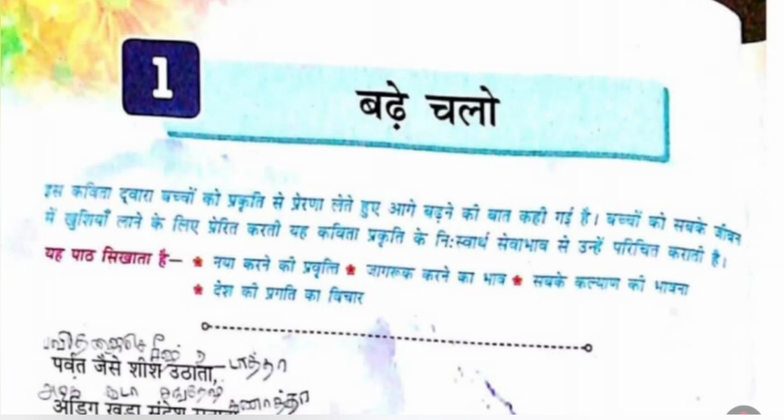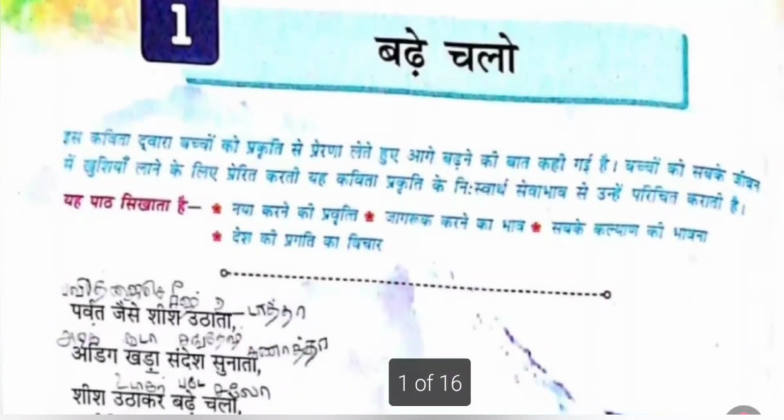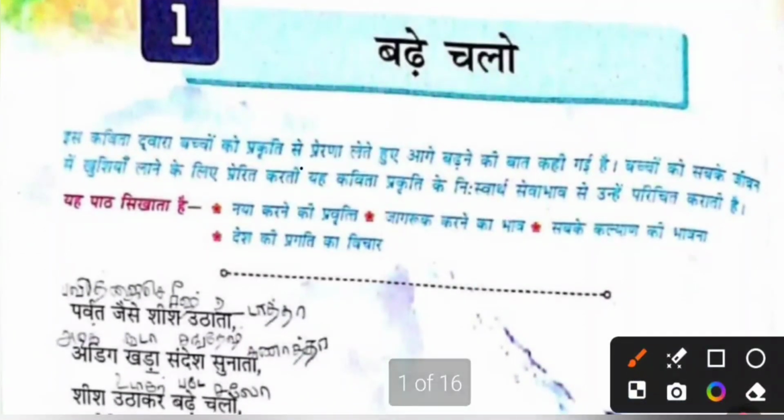So before getting into the explanation, let's quickly do the introduction which is given in the book. इस कविता द्वारा बच्चों को प्रकृति से प्रेरणा लेते हुए आगे बढ़ने की बात कही गई है. So in this poem, the poet has told to get the motivation from the nature and we have to keep moving forward in our life.